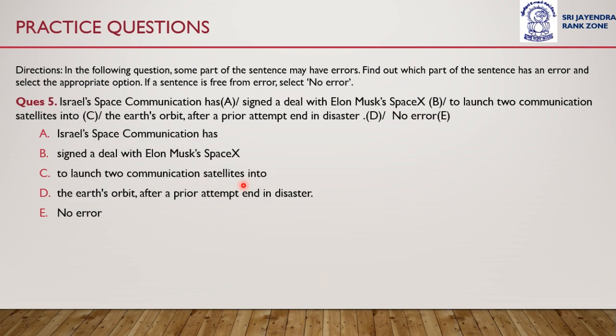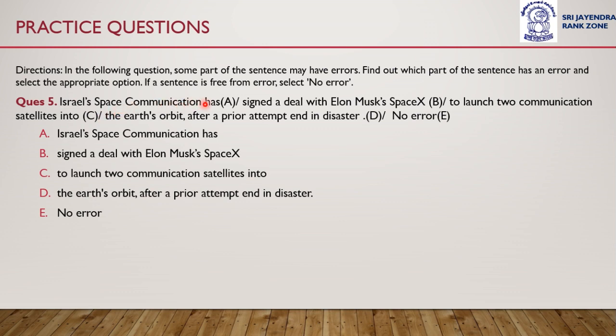Let's move on to question number 5. Here also a sentence is given which is divided into 4 different parts, and we have to recognize which part of the sentence has an error, or select option E, no error, if there is no error in the sentence.